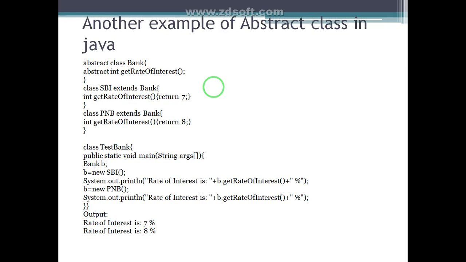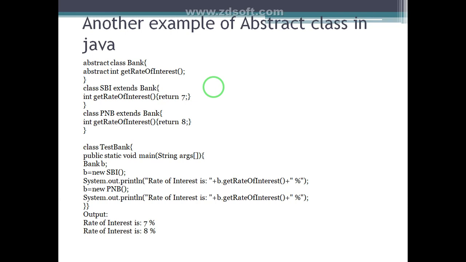Next, another example of an abstract class in Java. Here the abstract class is Bank and it contains the abstract method int getRateOfInterest, and the SBI class extends the Bank class and overrides the abstract method, and another class PNB also extends Bank and overrides the method int getRateOfInterest of the base class.